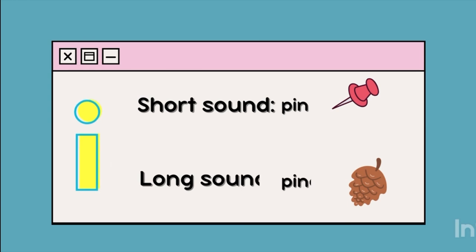Letter I again makes two sounds. A short sound I, like in the word pin, p, i, n, and a long sound I in the word pine, p, i, n, e.